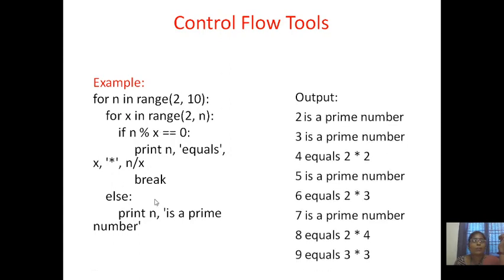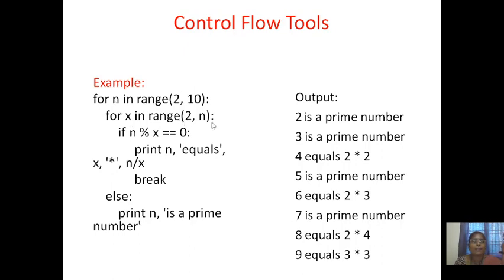It will execute and then it will come to the next iteration, 3 and 4 and 5, like this it will print. So when n value becomes 4, then x starts from 2, 3.